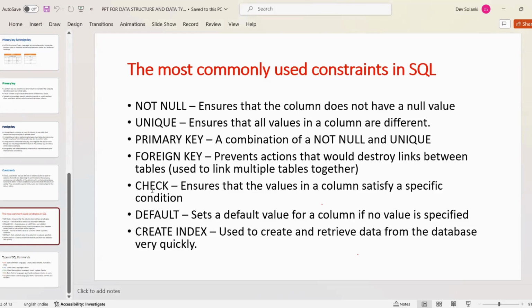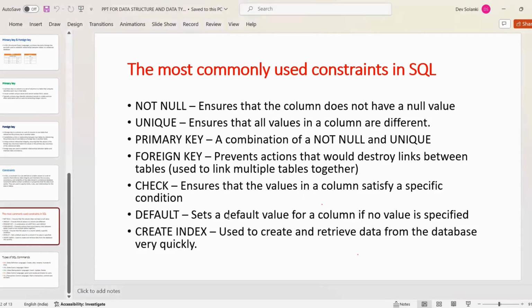Next is check, which ensures that the value in a column satisfies a specific condition. Here we can take the mail ID example, where we have given a condition that you need to check that the email ID should not come twice.